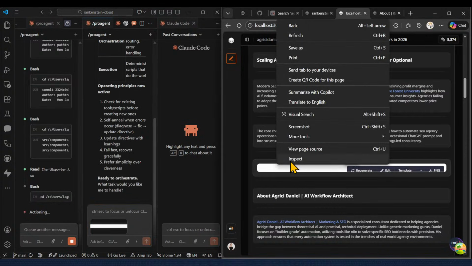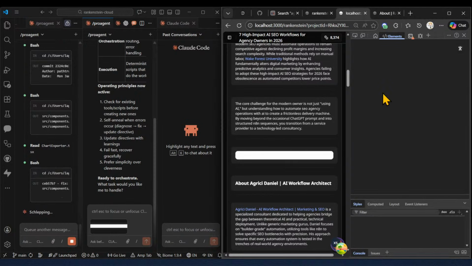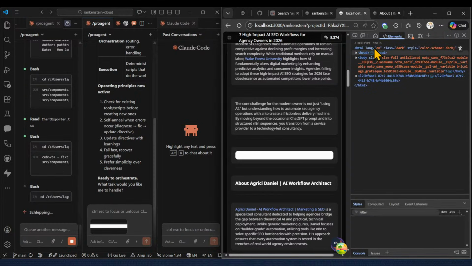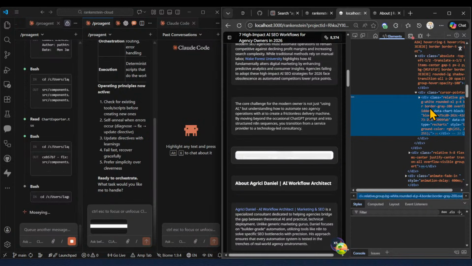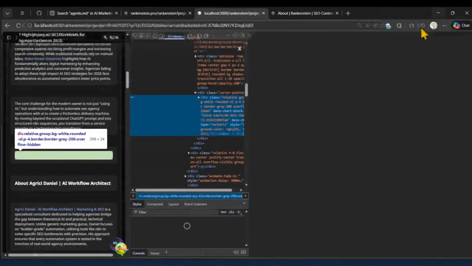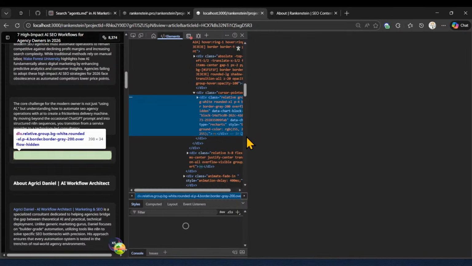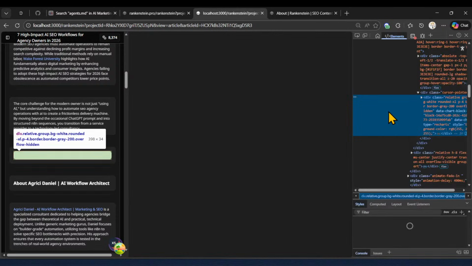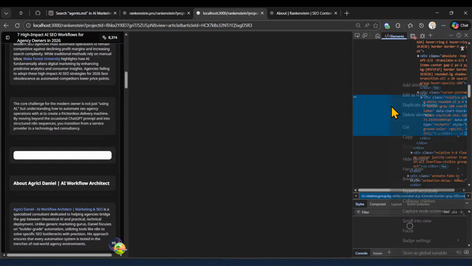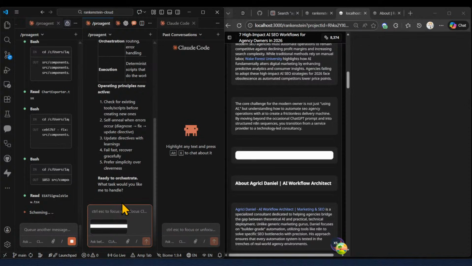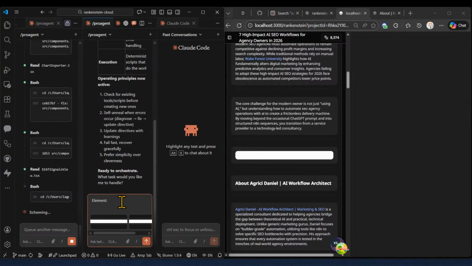I will right click, inspect. Here these logs will appear. Don't be scared of this, it's totally fine, guys. You don't need to be a developer to do all these things. And this is the element component of the current box. Yeah, so I'm going to right click. I'll just magnify for a bit. My computer is a little bit frozen right now. Copy, copy element. Boom, here. So element, pasting it here.